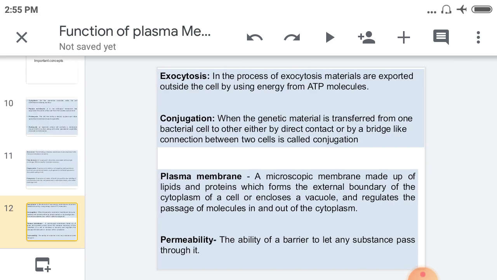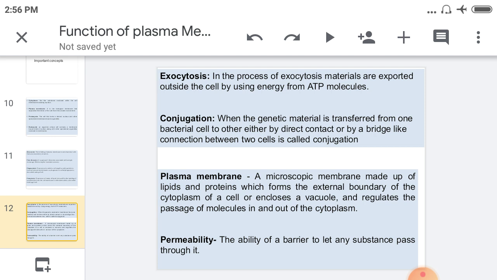Then going toward exocytosis. It is the process in which materials are exported outside the cell by using energy from the ATP molecule. It means materials exit from the cell to the outside. This process is called exocytosis.